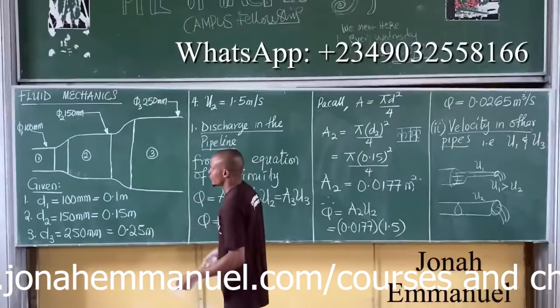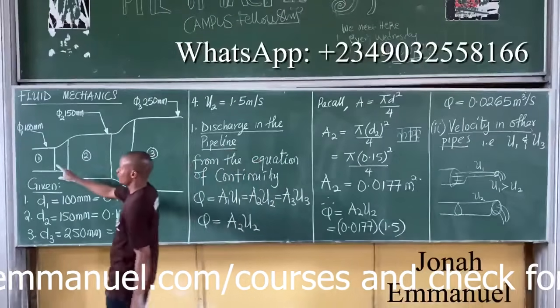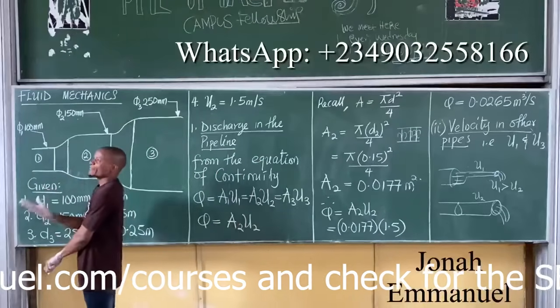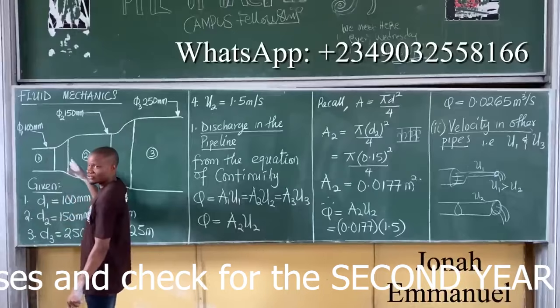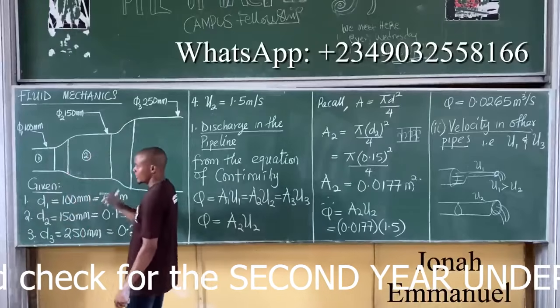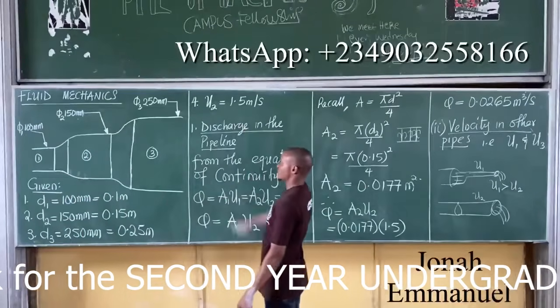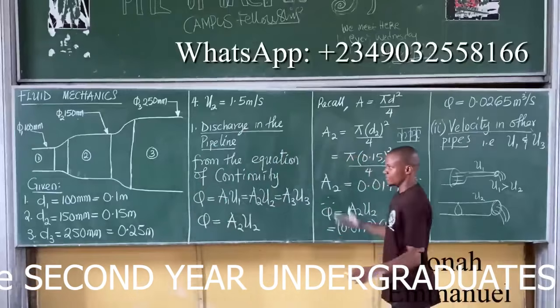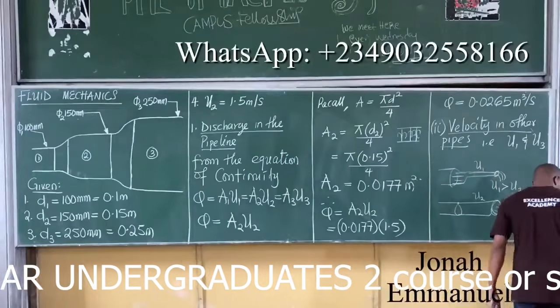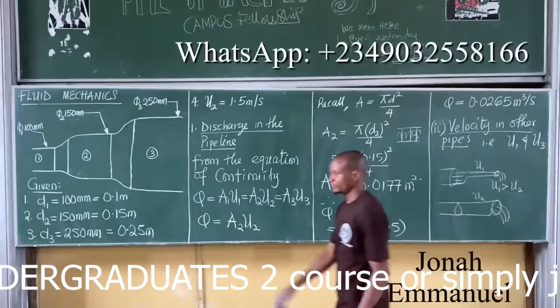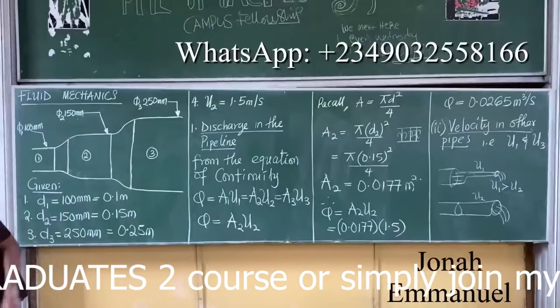Let's finish solving. We are saying that this one is smaller. So I expect U1 to have a bigger value than U2 and U3. But let's calculate and see. We've got U2 as this. Let's calculate for U1 and U3 and see our value. So that's the bigger concept now. Let's get U1 and U3.